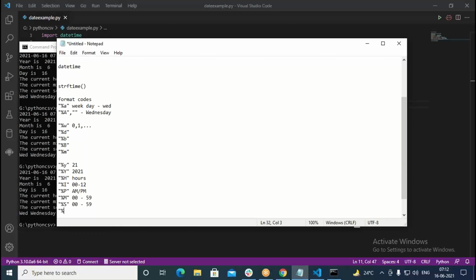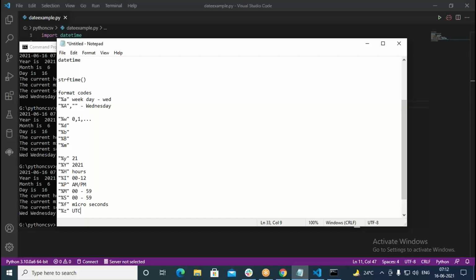Also, we can go with %f. %f is basically for microseconds. When you want microseconds, it can show them. Also we have %z. This is going to give you the UTC offset.